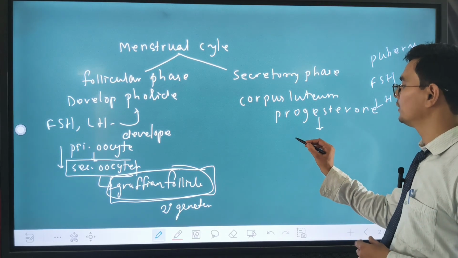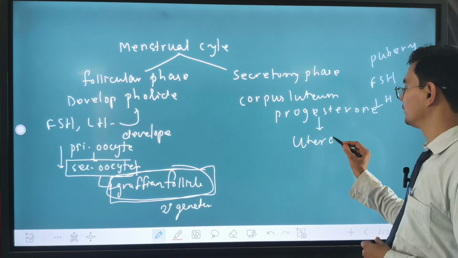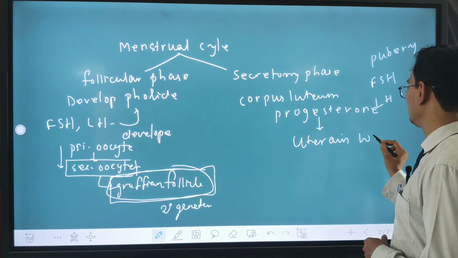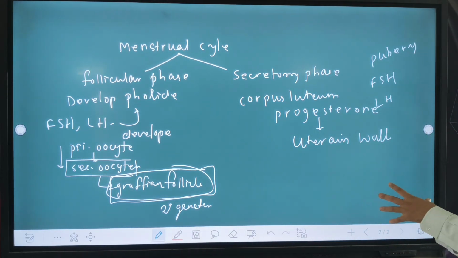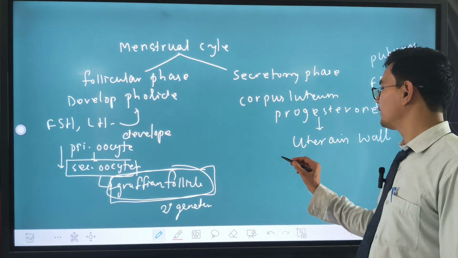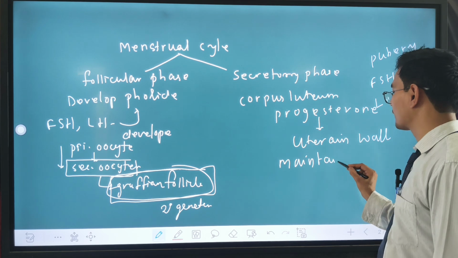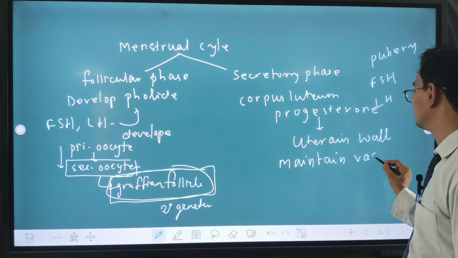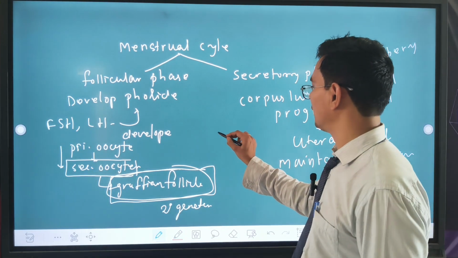Progesterone maintains the uterine wall and maintains its vascularity.